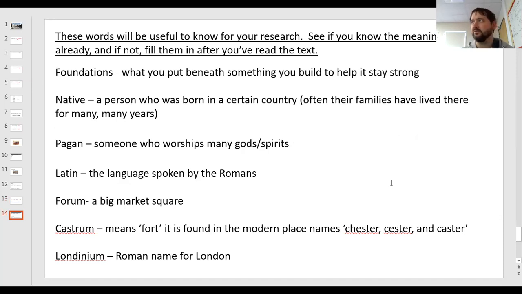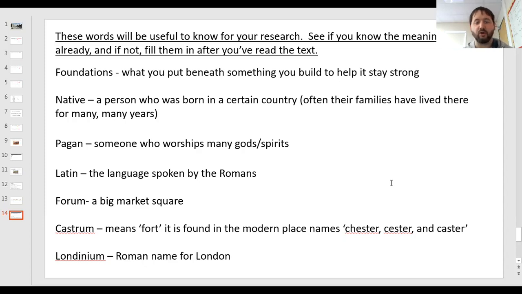So the native Britons will have lived in Britain for a very long, long time, aside from the Romans who had just come over. A pagan is someone who worships many gods and spirits, particularly someone who doesn't worship the kind of agreed religion or the main religion of the country. A Latin was a language spoken by the Romans. A forum was a big market square. Castrum means fort in Latin, but it's found in modern place names like Chester, Cester, and Castor, like Doncaster, Manchester, Cirencester. They were all Roman towns or cities.